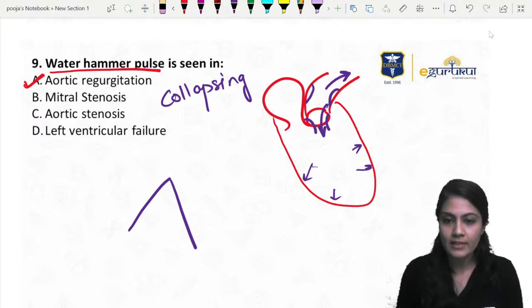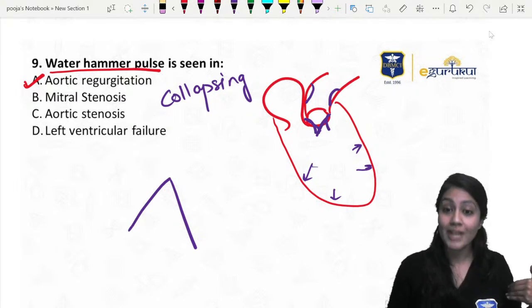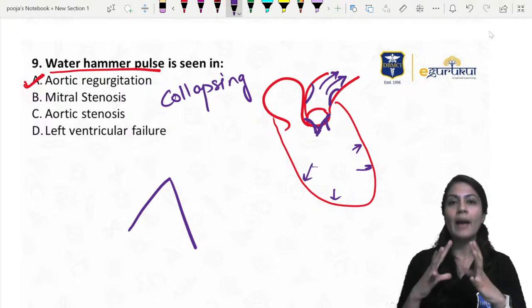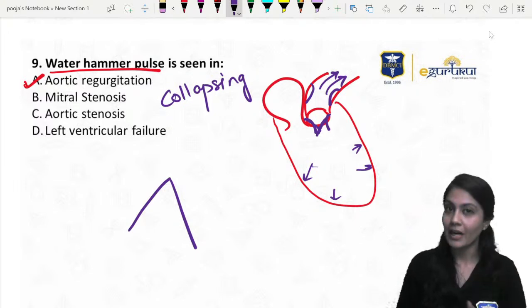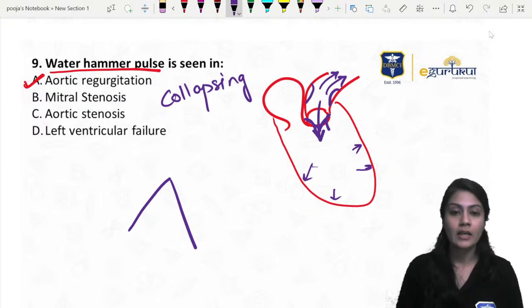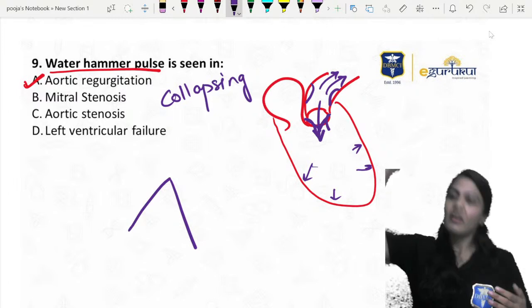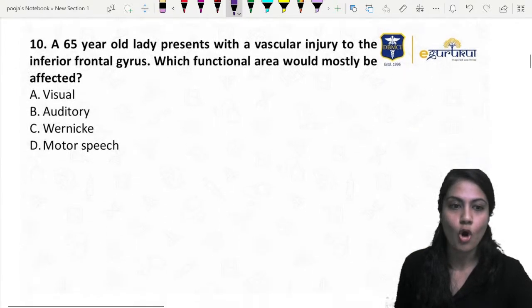If this valve is closed, the blood will not regurgitate. Rather, slowly and steadily, as the aortic recoil happens, it will go forward and give us the diastolic blood flow. But over here, since the back pressure is occurring and the regurgitation is occurring, it seems as if the wave is collapsing suddenly. And that's why it is known as water hammer pulse or collapsing pulse.